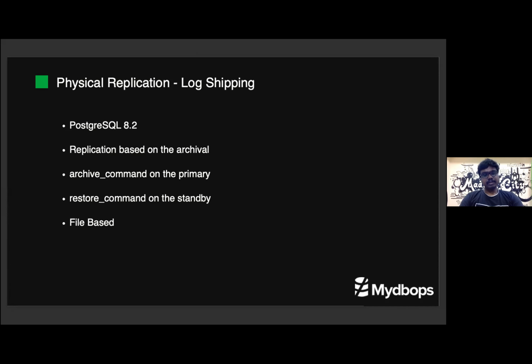What this archive command will do is, once our WAL file is filled, it will take the WAL file and send it to some common location which can be accessed by our standby. On standby, restore command needs to be configured in the recovery.conf file. The restore command will take the WAL files which were put there by the primary server and apply them on its own. This process is called WAL shipping.